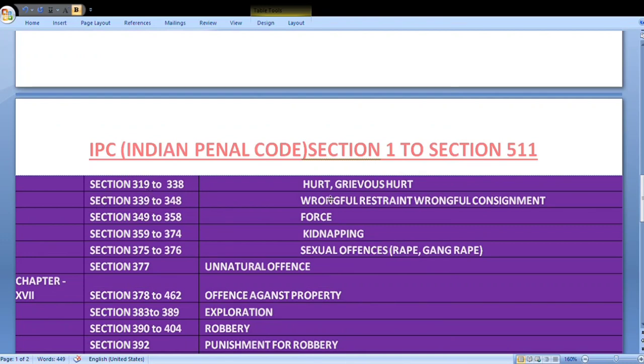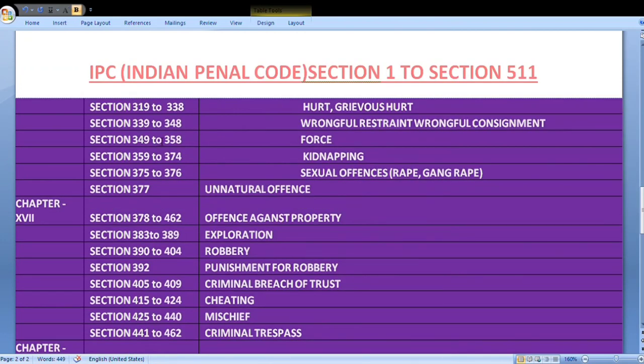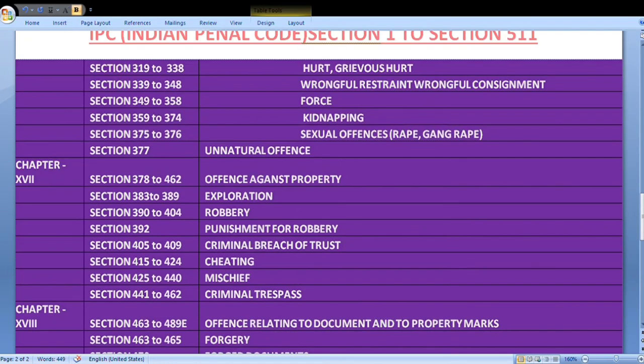Section 339 to 348, Wrongful restraint, wrongful confinement. Section 349 to 358, Force. Section 359 to 374, Kidnapping. Section 375 to 376, Sexual offences like rape, gang rape. Section 377, Unnatural offences.